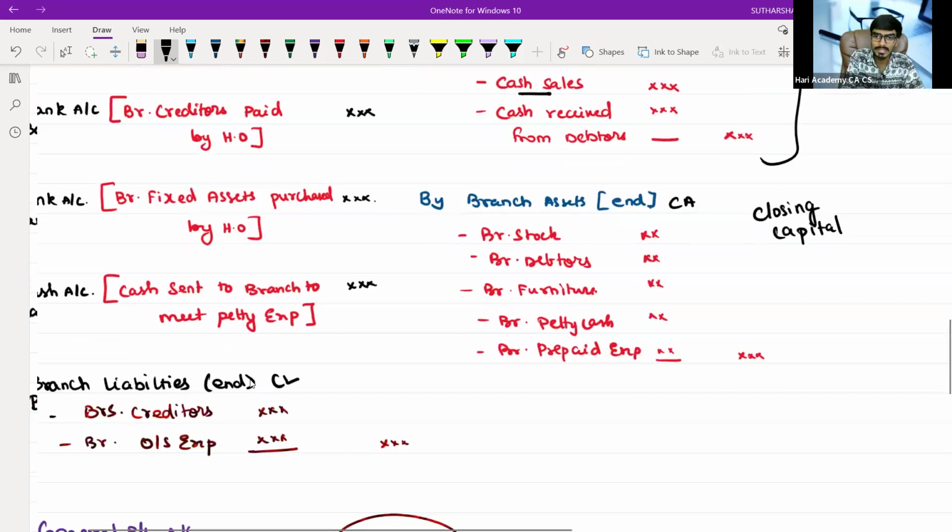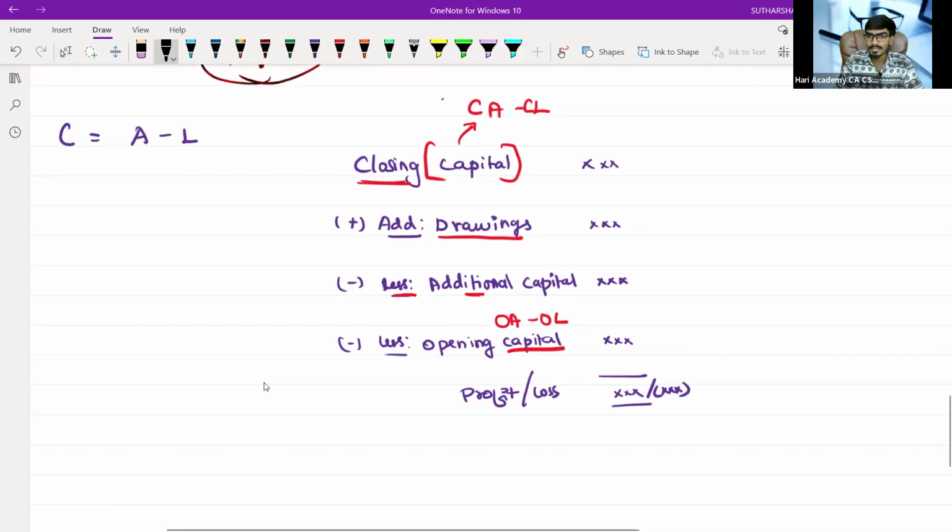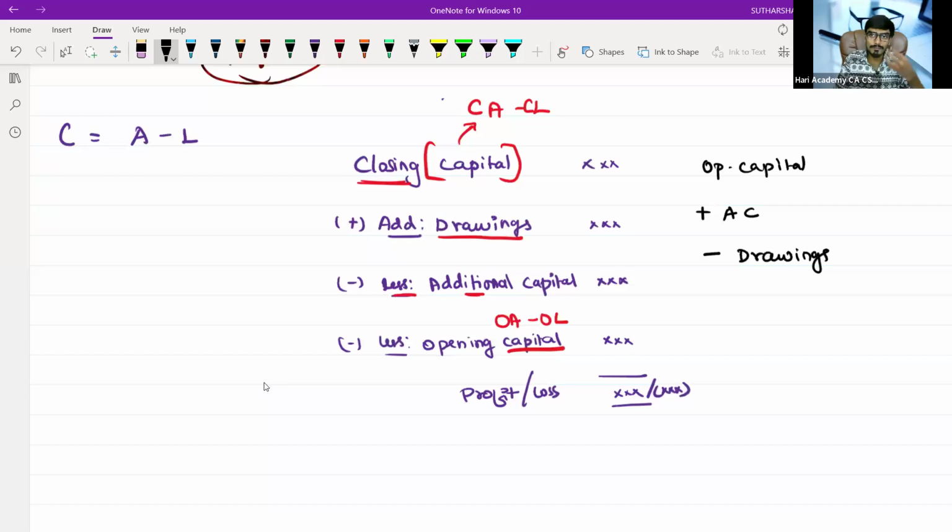Now I slightly change it. Come back to this point. In starting, I am having an opening capital. Whatever I have sent will be known as additional capital. From that, we are crediting to remove the drawings, which have been withdrawn from that branch, meaning the branch is sending to the HO. That is known as withdrawal. Then less closing capital.